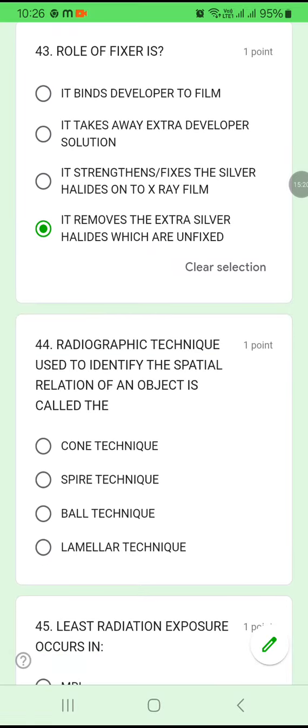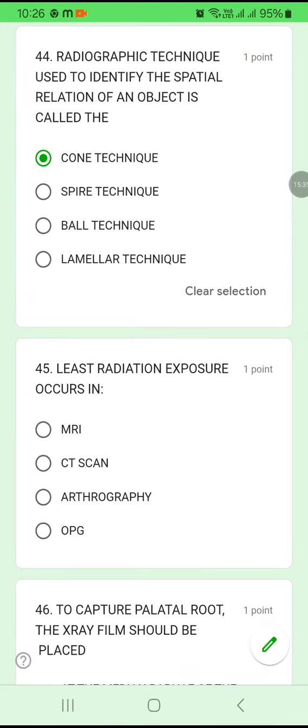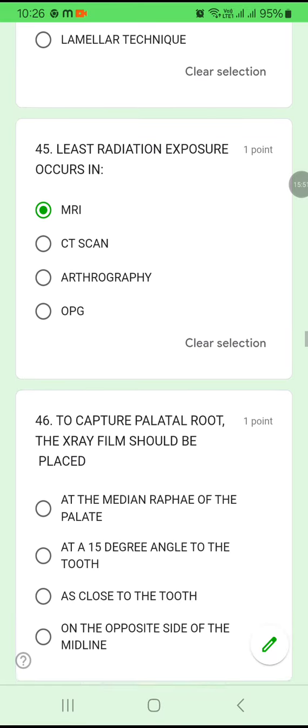Question number 44. Radiographic technique used to identify the spatial relationship of an object is called as the cone technique, spire technique, ball technique, lamella technique. The radiographic technique used to identify the spatial relationship of an object is called as a cone technique. Question number 45. Least radiation exposure occurs in MRI, CT scan, arthrography, OPG. Least radiation exposure occurs in which among the following methods? In MRI, there is very least exposure.